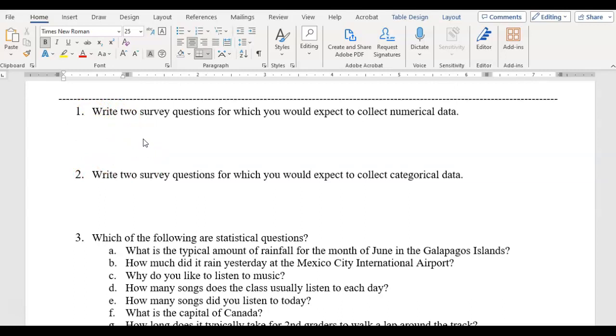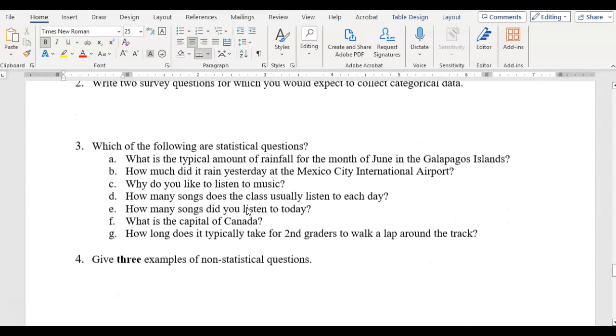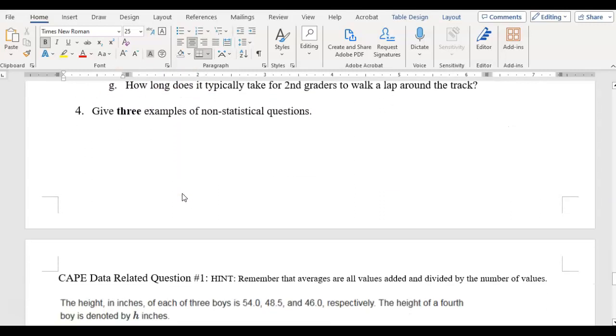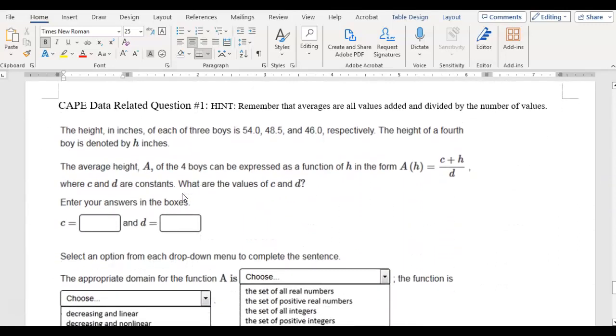So down below, you are to write 2 survey questions for which you would expect to collect numerical data. You need to come with those questions for tomorrow because you're going to share them with your group. And then 2 survey questions for which you would expect to collect categorical data. And then for question 3 and question 4, you are just answering these questions.